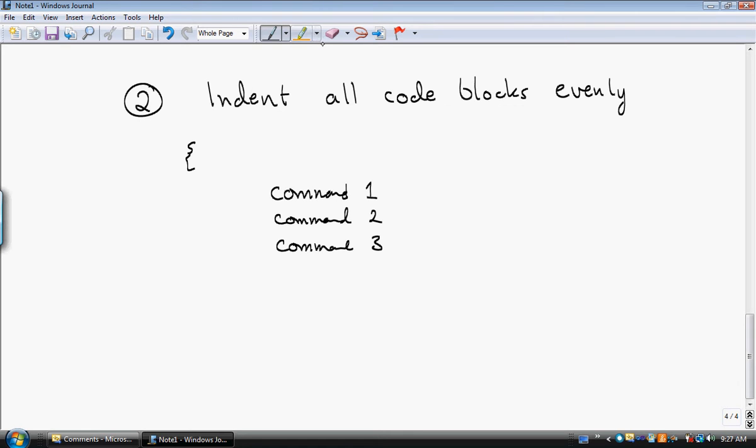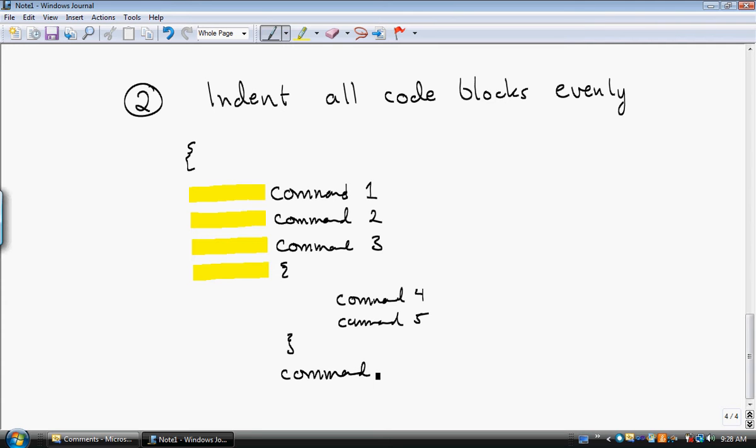All right. You'll notice that when I do these, there is an indent. This can either be with spaces or a tab character, but you will notice that they're all the same level of indentation. Okay. If I introduce a new block of code, which we will do frequently, I will have that curly brace be the same level of indentation, but then all of the commands inside of it will be indented further. Command 4, command 5, command 6.